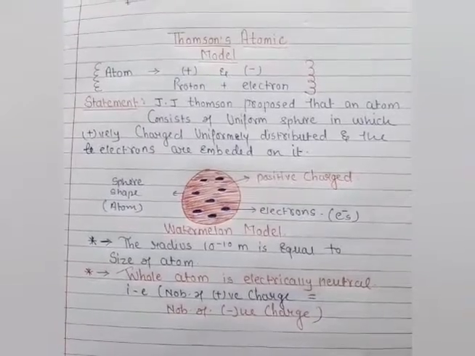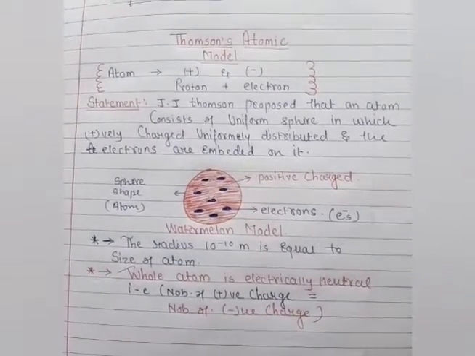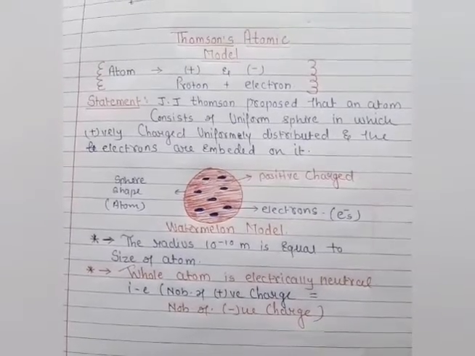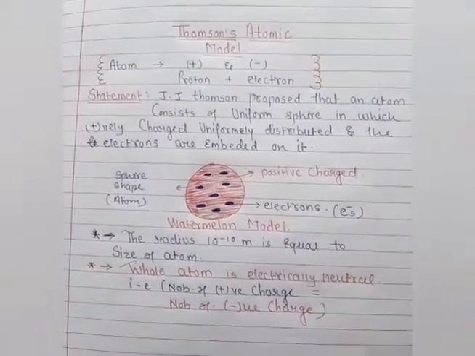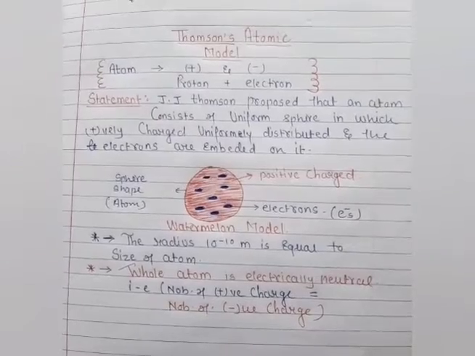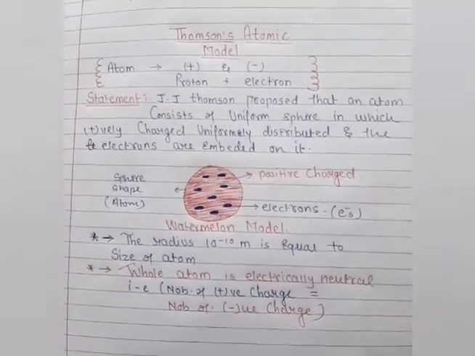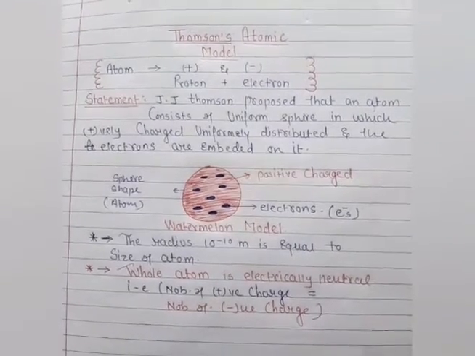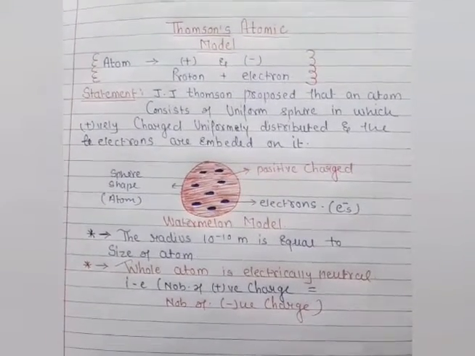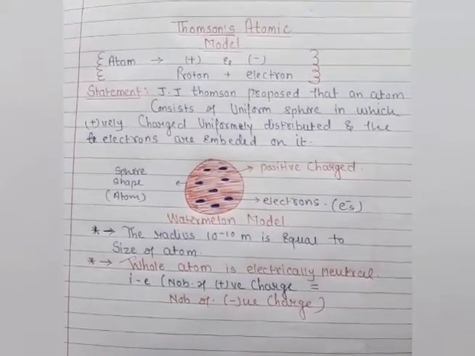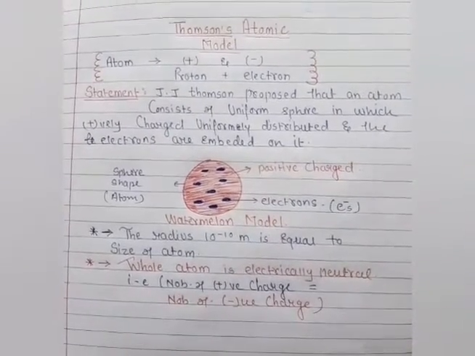Here the positive and negative charged particles are present together inside the atom. This is the assumption of the scientist, that is the Thomson atomic model. That's why this model is also known as the watermelon model and the Thomson atomic model.